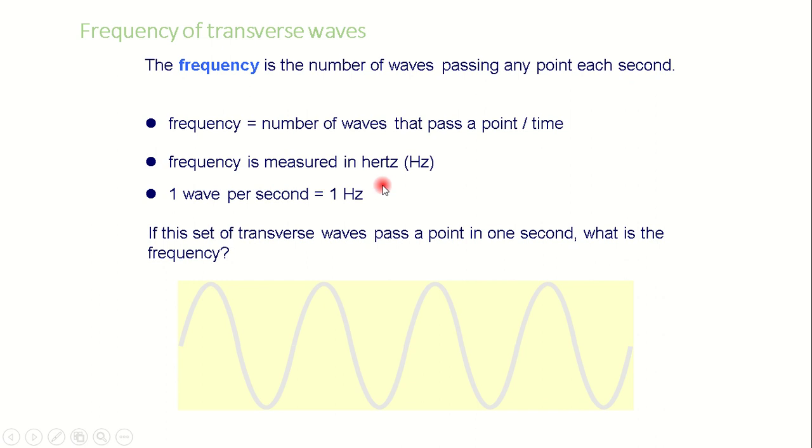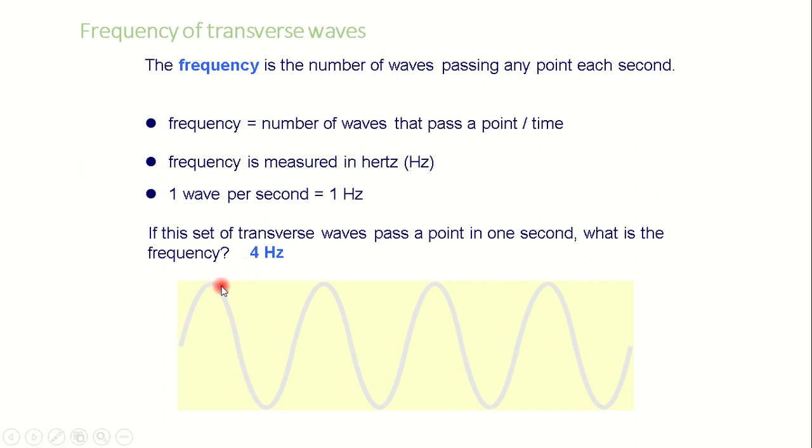So we can say frequency is the number of waves passing through a point over time. Okay, the unit for frequency is actually the hertz. So a wave of 1 hertz will have 1 wave per second. Of course, a wave with 4 hertz, we have 4 waves per second.